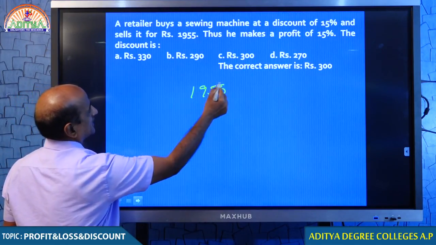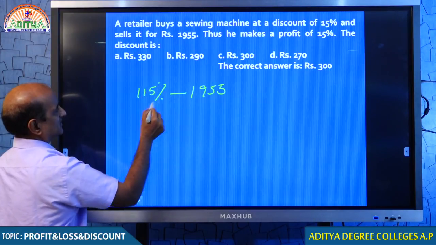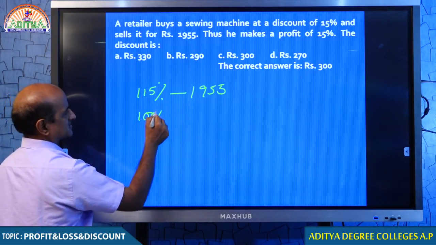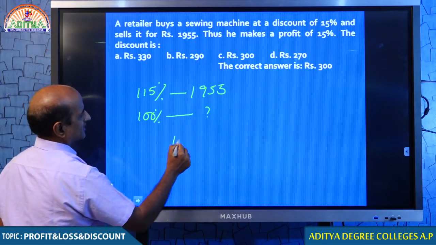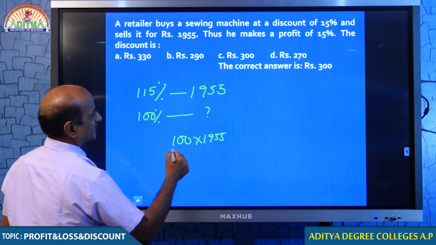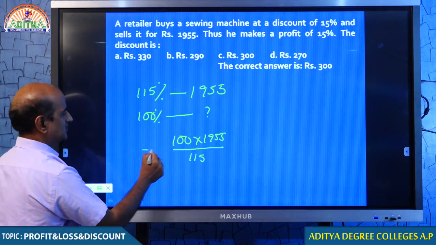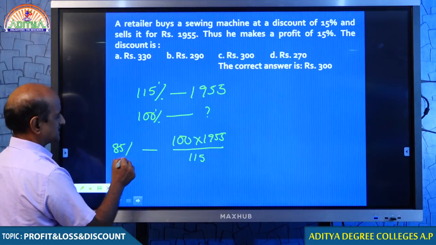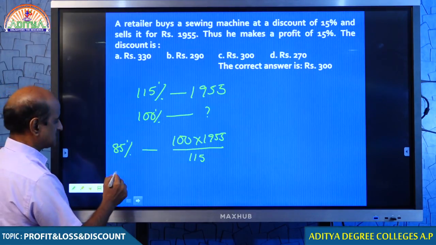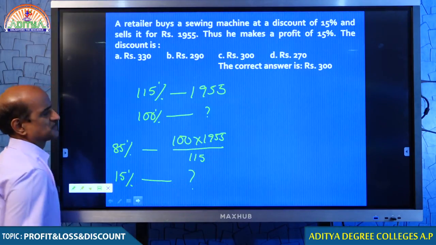1955 should be equated to 115%. Then you have to get the cost price. So, that is 100 into 1955 by 115. This particular price you must equate to 85% because you are purchasing at 15% discount. Then 15% is how much?